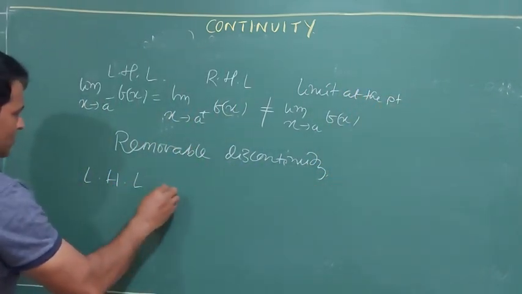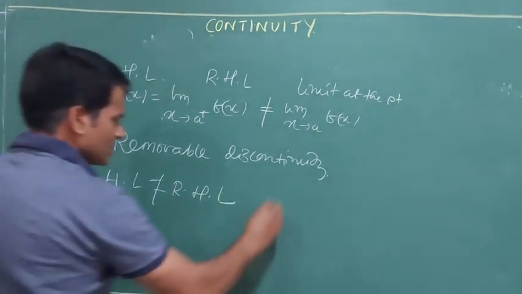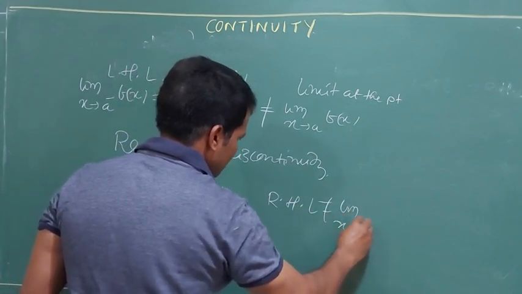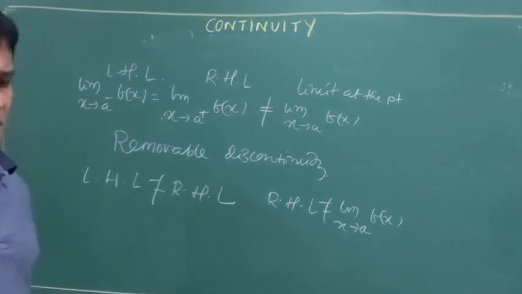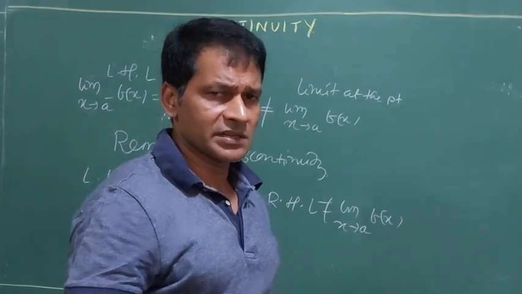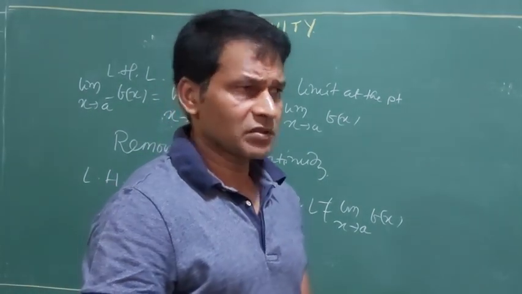Sometimes we find out LHL may not be equal to RHL. That is also discontinuous. RHL may not be equal to limit x tends to a f(x). That is also discontinuity. So whenever a question comes to us to check the continuity, we have to find out all three conditions: left hand limit, right hand limit, limit at the point.